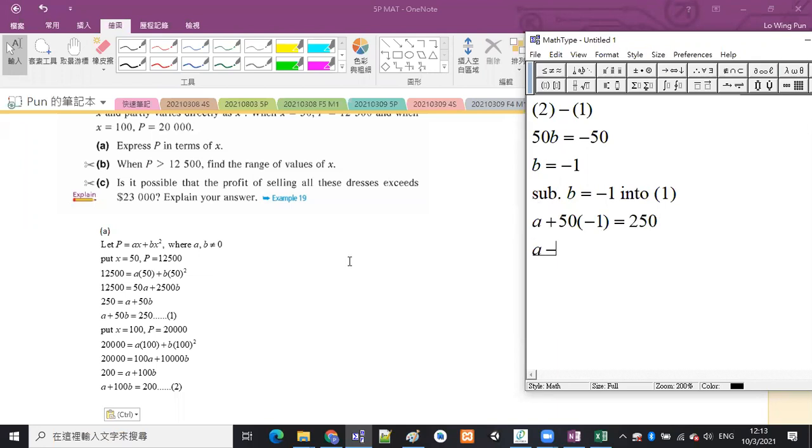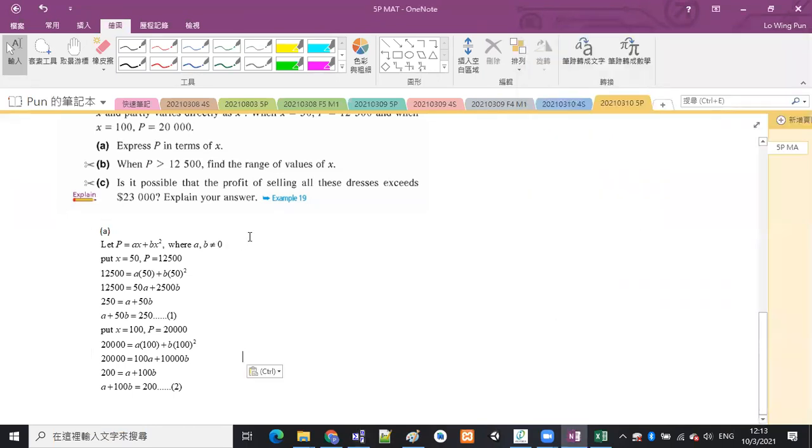So A minus 50 equals 250, and then add the 50 to the right, and A should be equal to 300. So when you have found the values of all the unknowns, you may write down the conclusion. P is equal to 300 times X plus negative 1 times X squared. And that is the answer of part A.